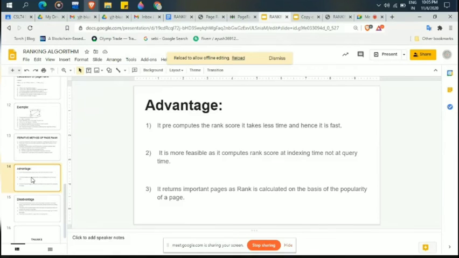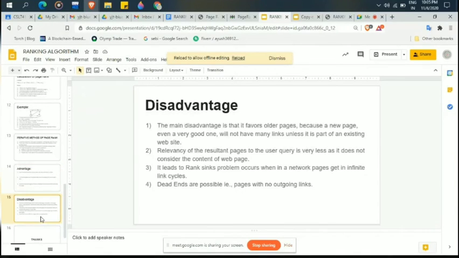It returns important pages as rank. The rank is calculated on the basis of the popularity of a page. The more popular a page is, the more links go to it, so the more rank it gets.